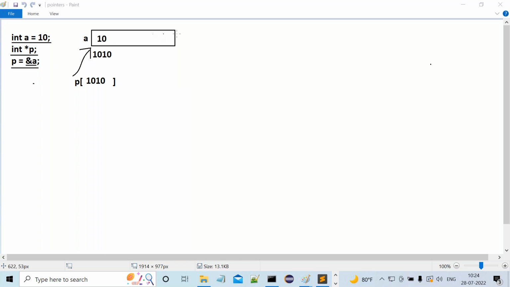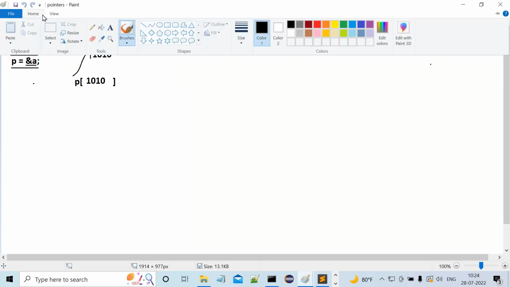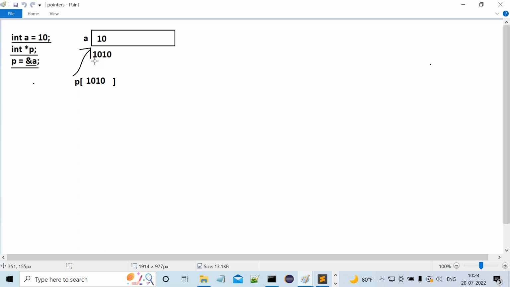Next, when this memory is created, an address value is automatically assigned for that memory. What is that address? 1010. This is an address. Next, when we write int *P, that is the pointer variable declaration. Then when we compile P = &A, the address of A is stored inside the P variable. So 1010 will be stored inside P. Literally, P is pointing to the memory allocation of A, the address location of variable A. This is pointer variable declaration.